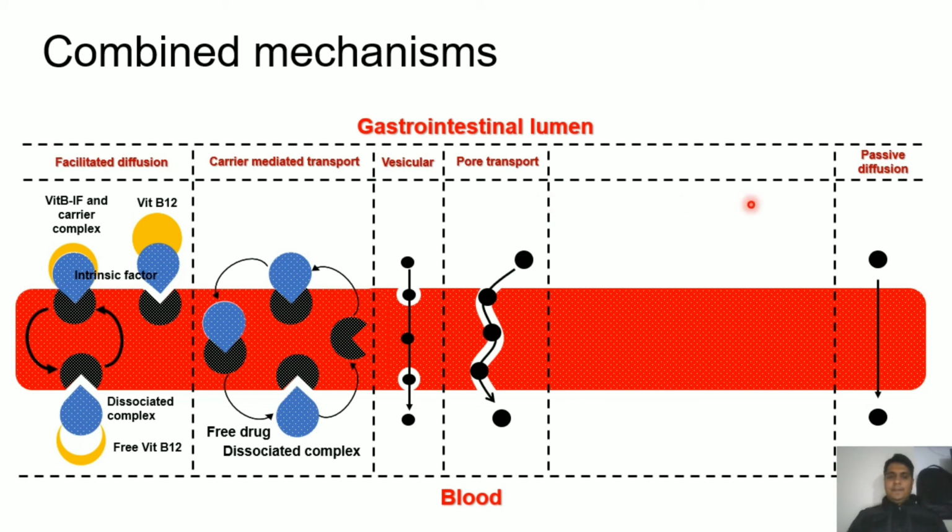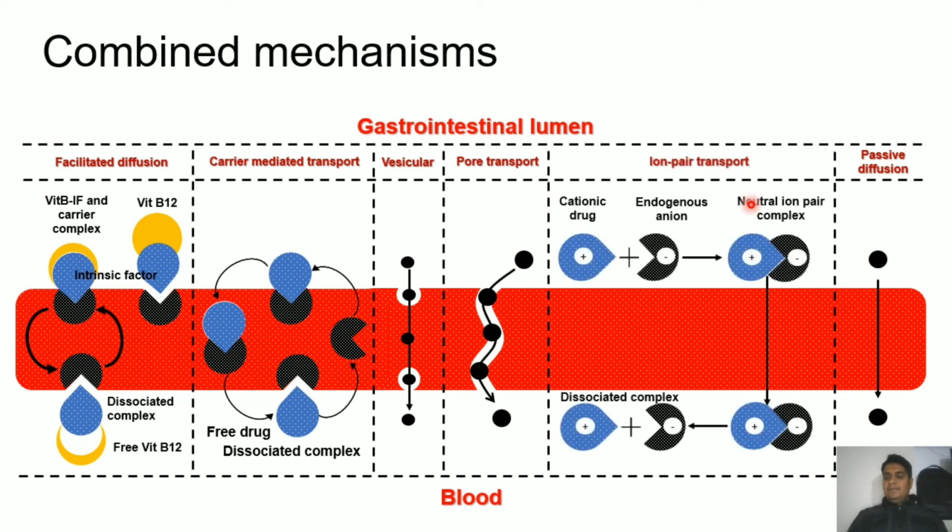Now finally, another passive diffusion process is ion pair transport, and here you can see the cationic drug is being complexed with an endogenous anion, and after making a complex of the positive drug with a negative endogenous anion, the complex will be neutral, and this complex will have lipophilicity.